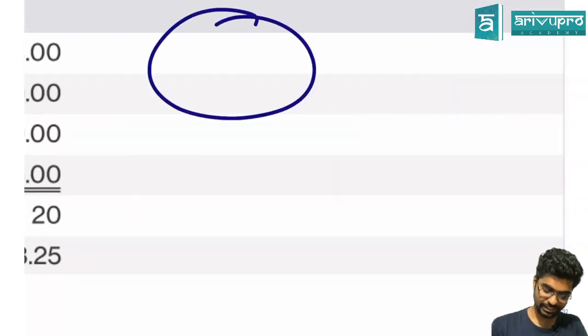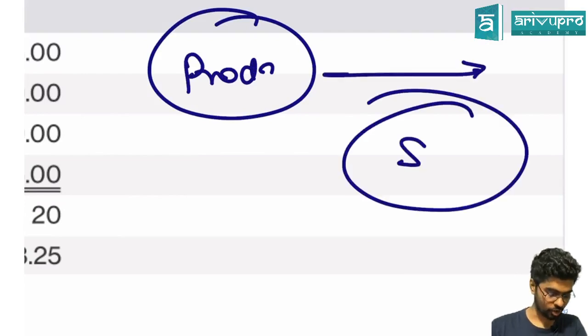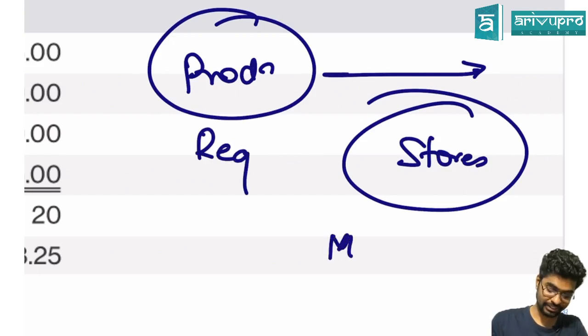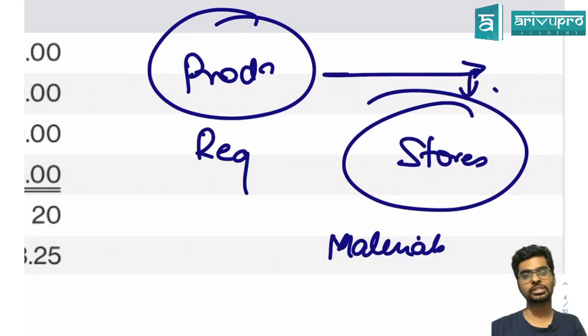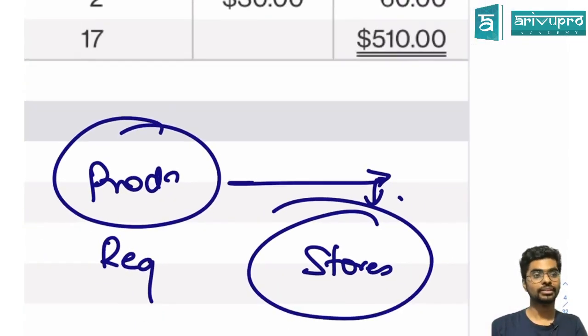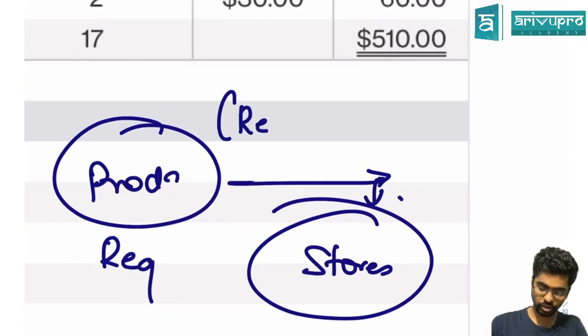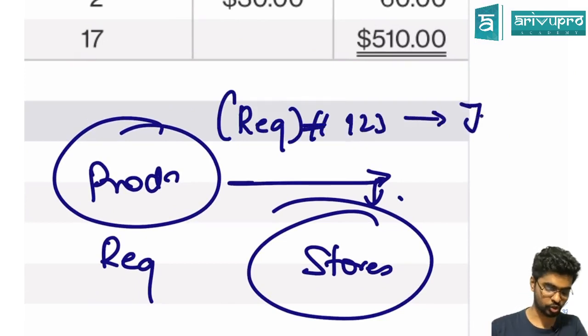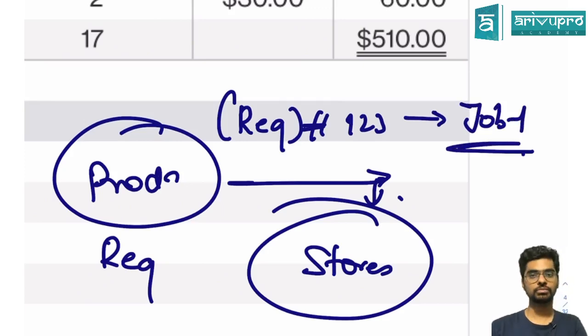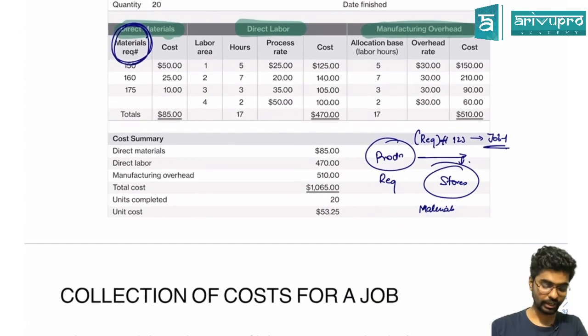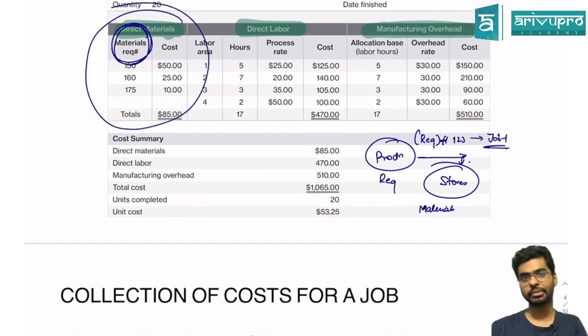This is basically the production department requesting the stores department for the materials. When the production department is requesting the stores department for the materials, they are going to put across the request number 123 is for job number 1, so that it gets properly recorded in my job cost sheet. Are you clear?